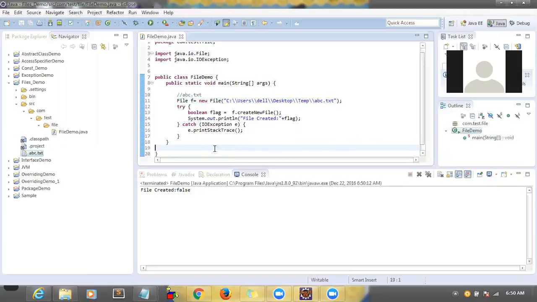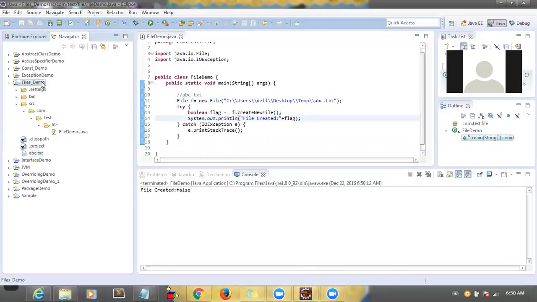How to write data into a file. Just now we created a file, correct? Right. We are not writing data into the file. So we will see one more example: how to write data into this abc.txt. So what are the ways to write data into the file?